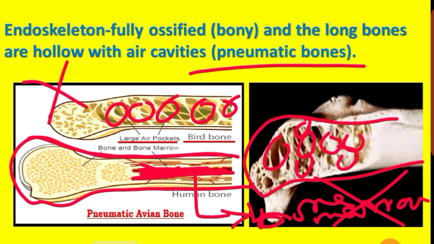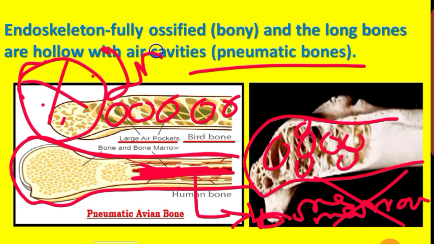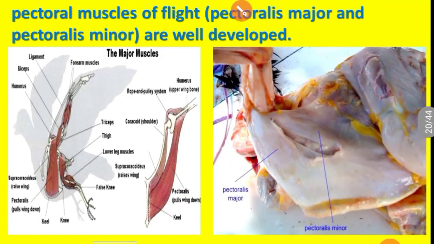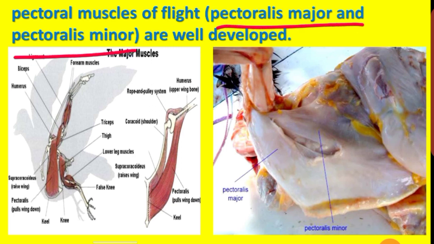Pneumatic bones are important to mark for your board exam. The endoskeleton is fully ossified and the long bones are hollow with air cavities, which make the body light for flight adaptation. And then flight muscles: pectoralis major and pectoralis minor play a vital role in flight adaptation. They are well developed.